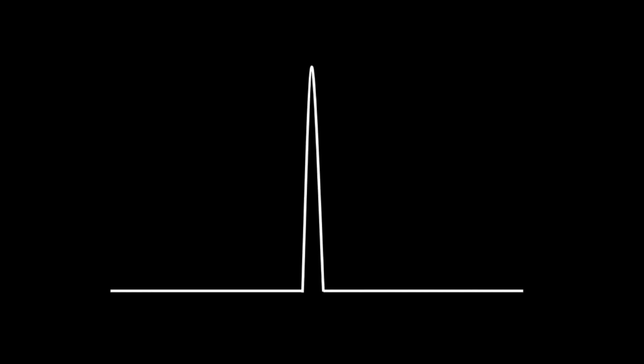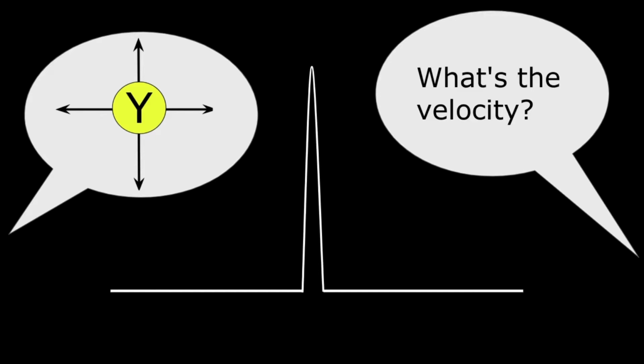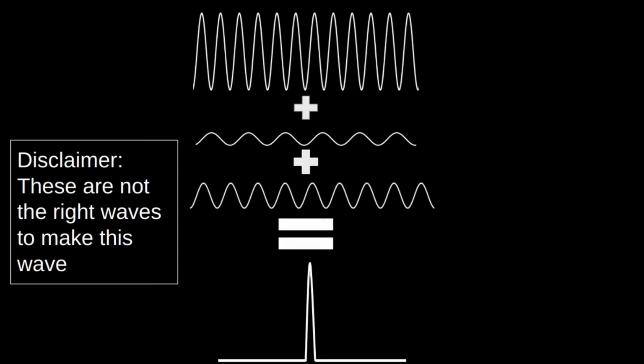Now let's do the polar opposite. Let's have a photon wave with a more precise position. But now you have no idea of the momentum because it's made by many sine waves combined or interfered. The many sine waves combined or interfered produce what's known as a wave packet. Sine waves in the wave packet have different speeds, and that could lead to multiple wavelengths because they all exist at the exact same time.